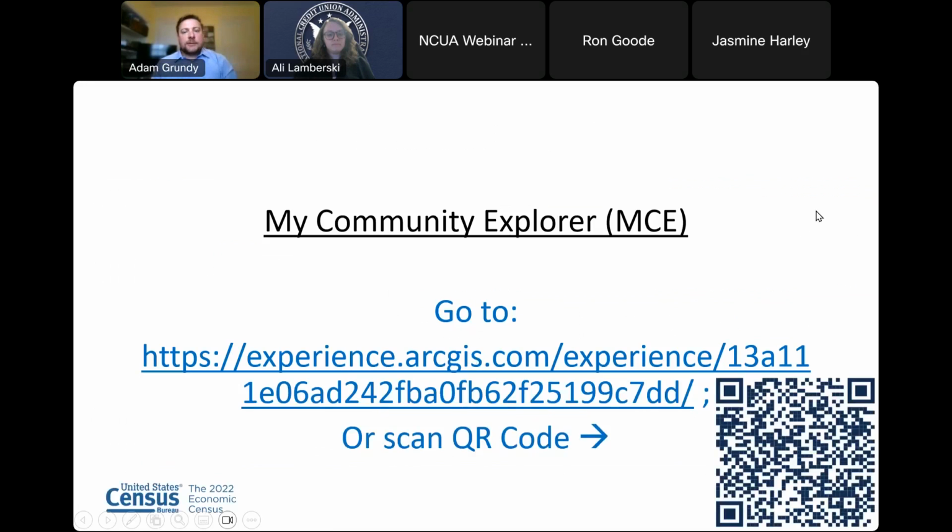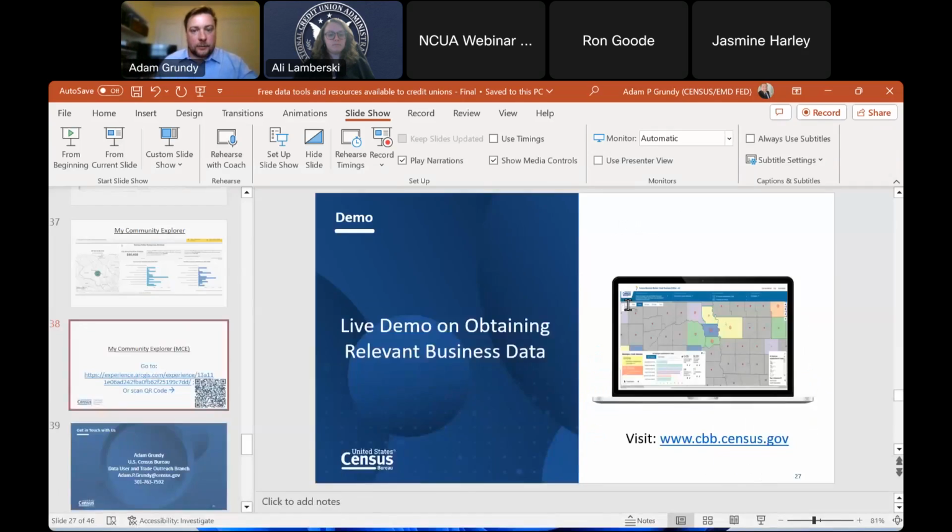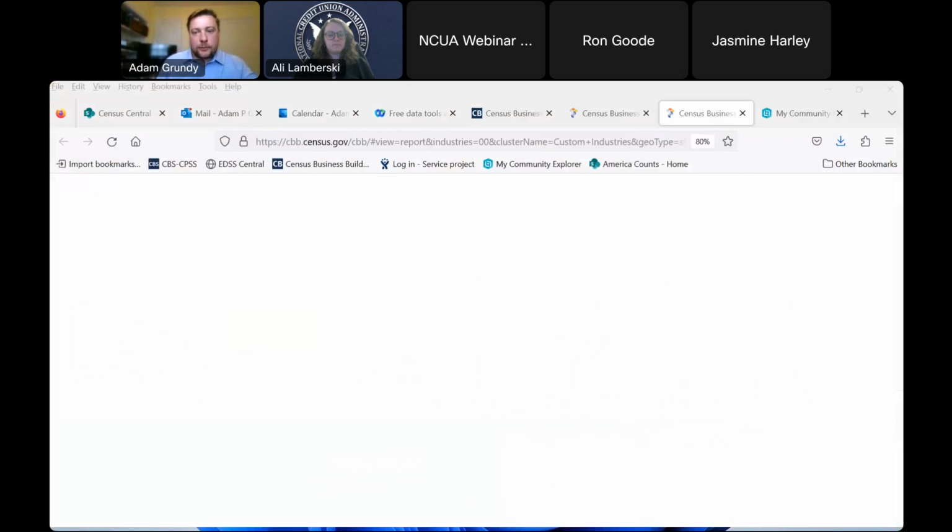So in order to get to My Community Explorer, you can do two different things. You can either scan this QR code here, which I would recommend if you want to follow along, or you can go to this URL here, which I've embedded into this presentation. Anything that you can see on this presentation will be available to you afterwards. So if I continue to experience any tech issues, I promise you can go ahead and look at My Community Explorer on your own time as well. Well, let me see if it's cooperating now.